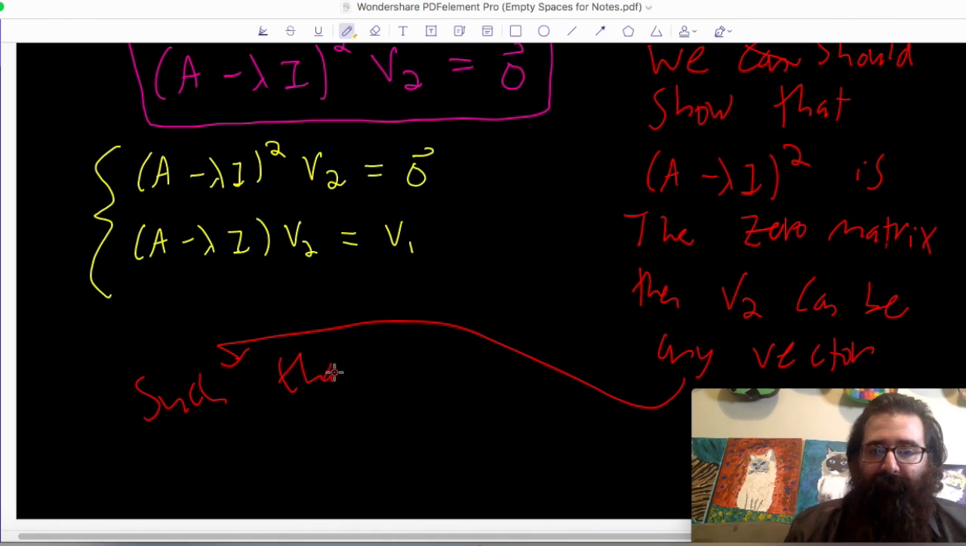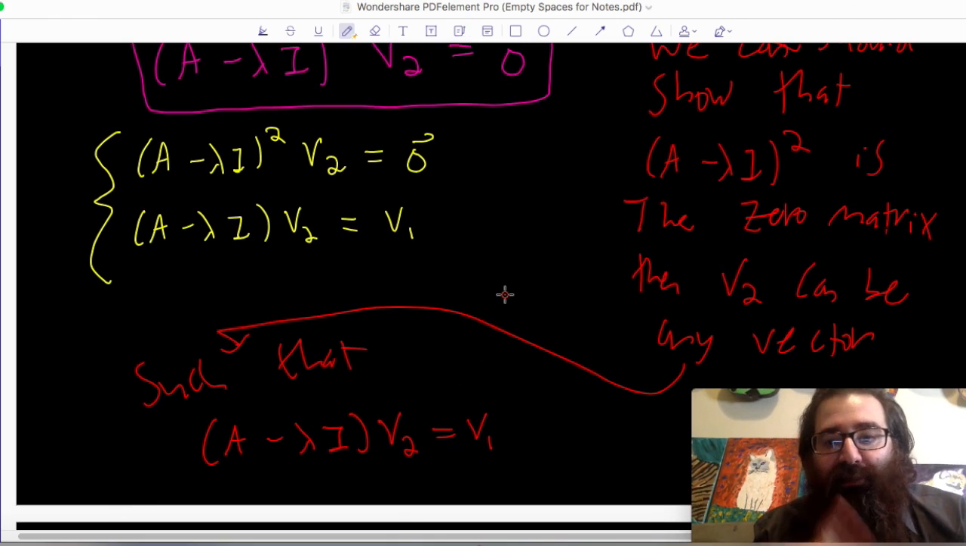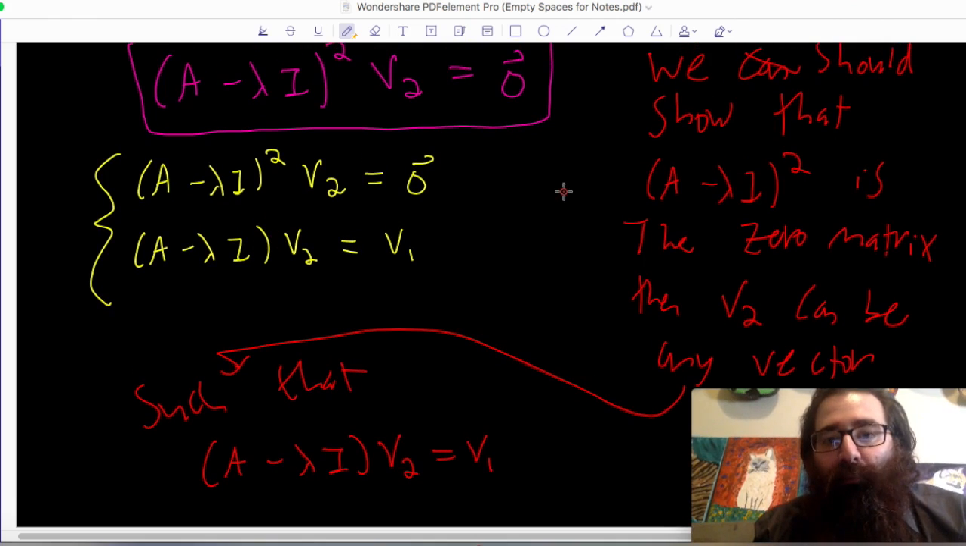such that that second condition is still satisfied: A minus lambda I times vector v2 is equal to v1. So this actually narrows down what we're looking for into just one condition. I need these two things to be true. If I can go through some extra work to show that A minus lambda I squared is the 0 matrix, then this first condition will be true no matter what vector v2 is. It'll always be true, sort of vacuously true, and that's a good situation to be in because now we just have to look at the second condition.